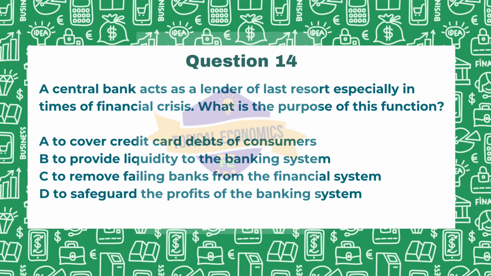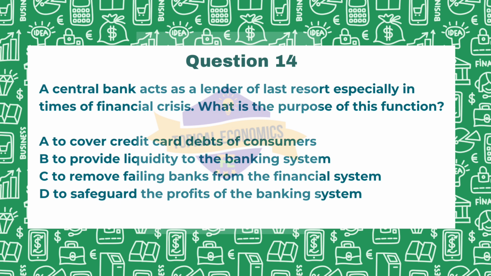Let us also explore option C and D. Option C is to remove failing banks from the financial system. While central banks may oversee the resolution of failing banks, their role as a lender of last resort is primarily to prevent failures by providing support, not to remove institutions. So again, this is not the answer.